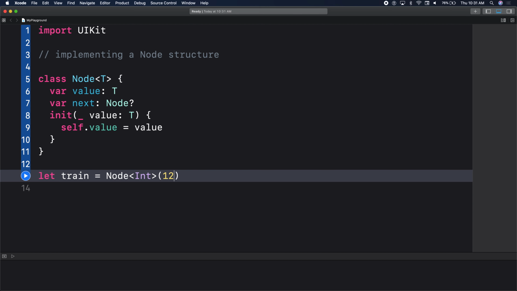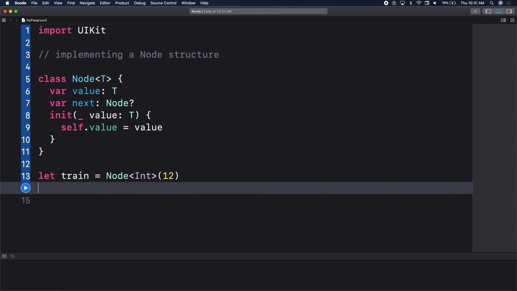We'll pass in 12. So our train started off, our train has one node, our train has a node or a car, and that car has a value of 12. Right? One node, one value, it doesn't point to anything, it's pointing to nothing, it's pointing to nil.